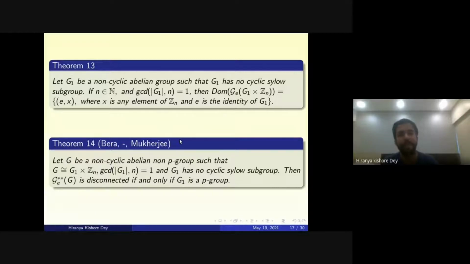After finding all the dominating vertices, it's easier to solve the question of whether the graph remains connected after just taking out the dominating vertices. So we are able to prove that if G is a non-cyclic abelian non-P group, such that G is isomorphic to G1 cross Zn with GCD of the cardinality of G1 and n equal to 1, and G1 has no cyclic Sylow subgroup, then this G star star G is disconnected if and only if G1 is a P group.